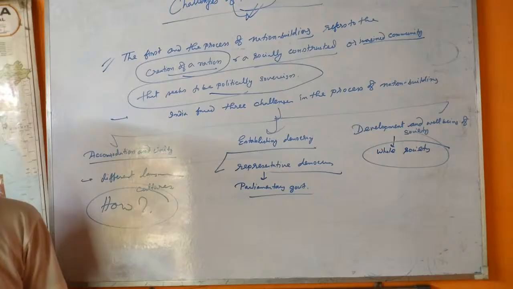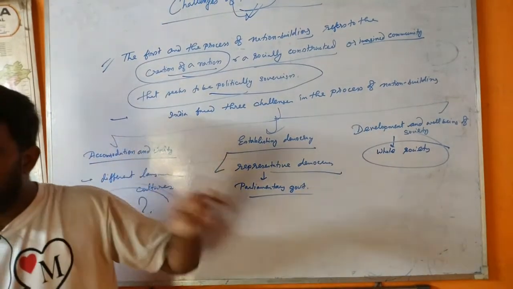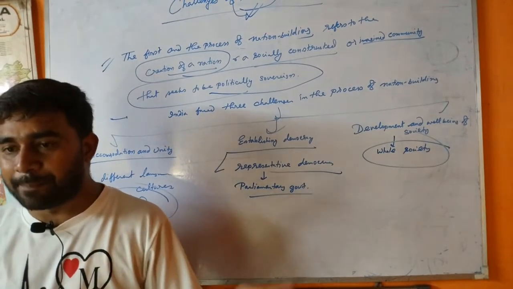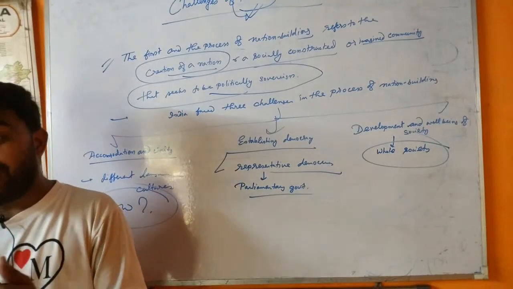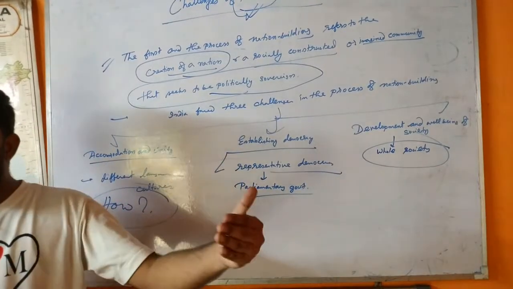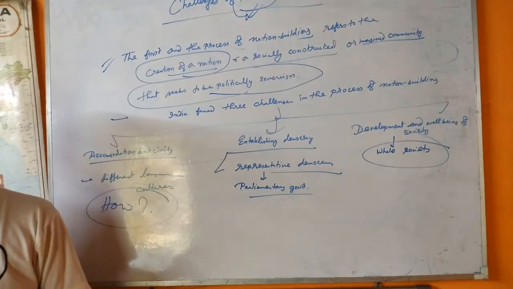But here it also mentions that if they are socially backward, they get reservation, they get some benefits, and a state can give special provision to scheduled castes, scheduled tribes, and other backward classes.